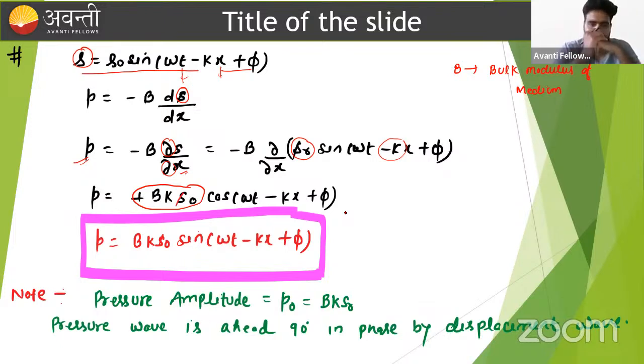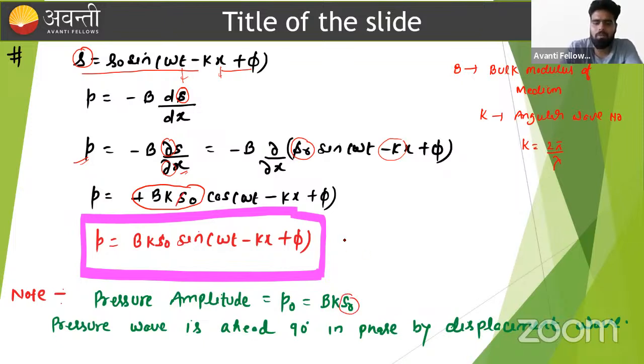Sir, what is K here? K is nothing but the angular wave number. So how can we write the angular wave number, beta? That angular wave number we already know: 2 pi upon lambda. And S naught is the displacement amplitude.